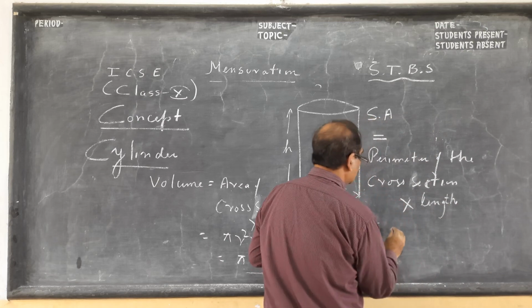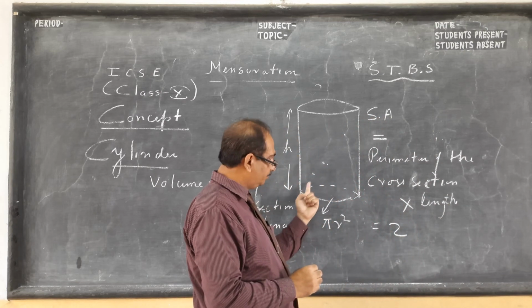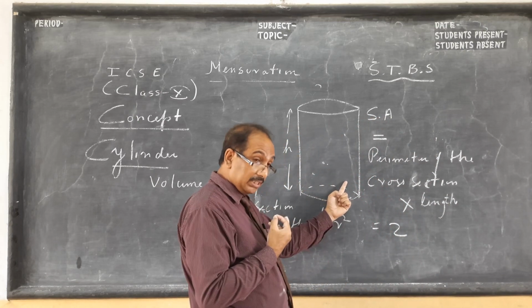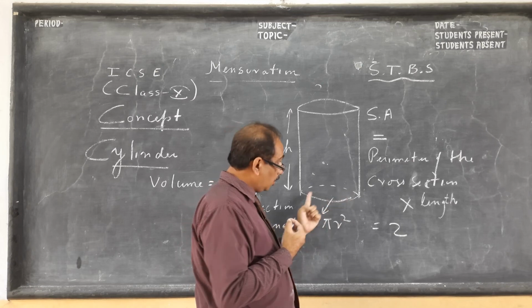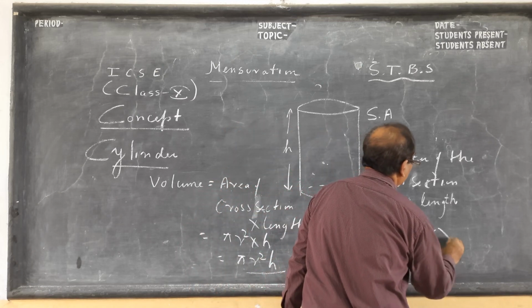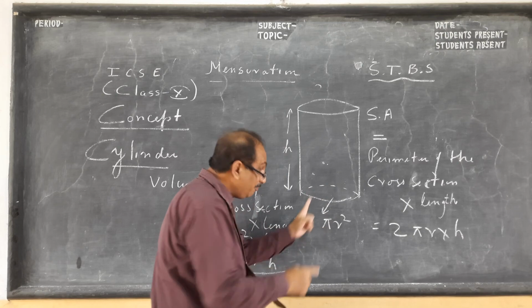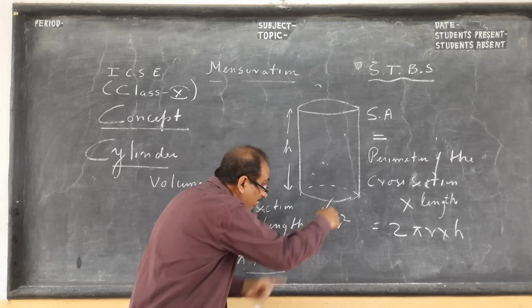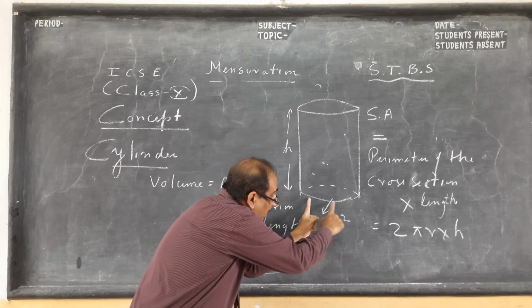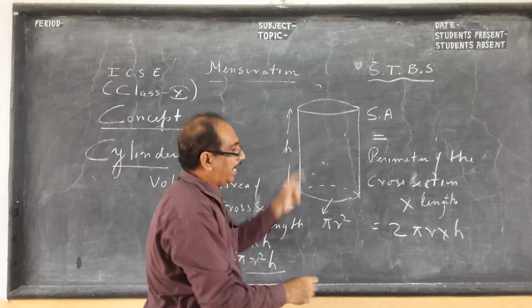So perimeter is 2 pi r. 2 pi r, remember, that's why I taught you circle today. 2 pi r into h. 2 pi r is the perimeter, not area. I'm not talking about this perimeter. So this perimeter, length of the edge, into height.